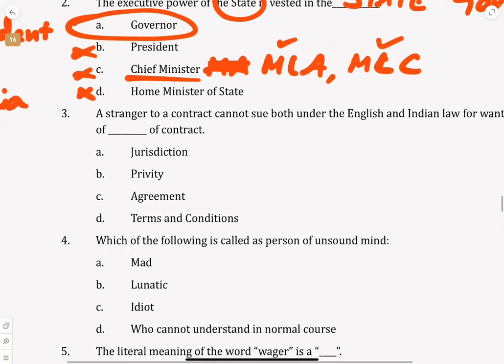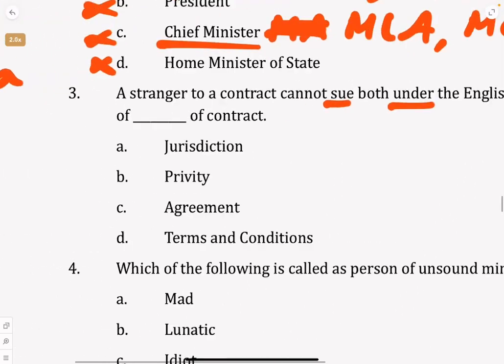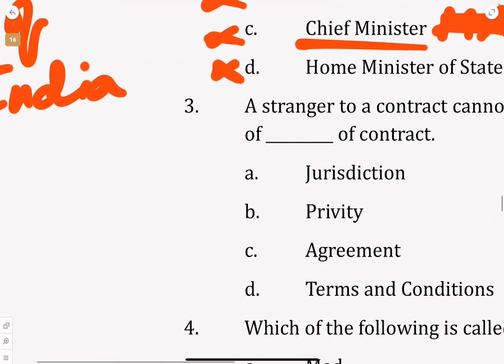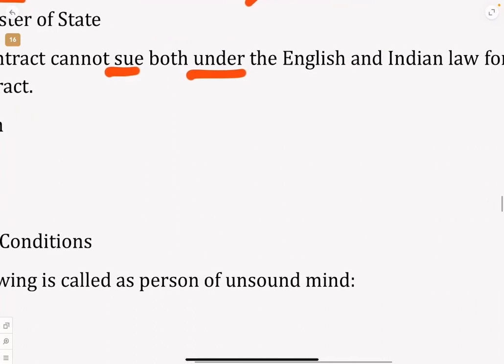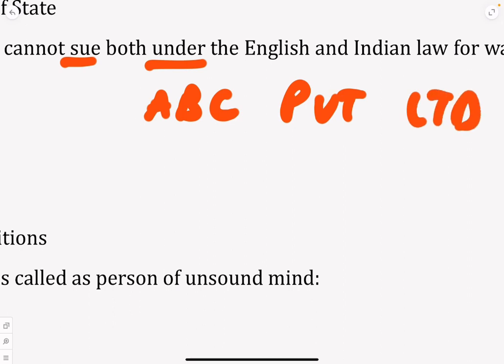Stranger to a contract cannot sue both under English and Indian law for want of dash of contract. So a person who is a stranger. Suppose we have a contract between ABC Private Limited and PQR Limited.